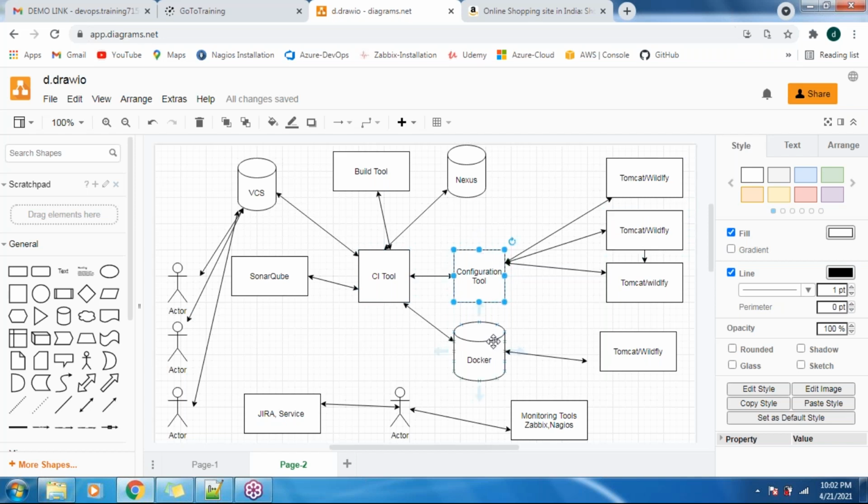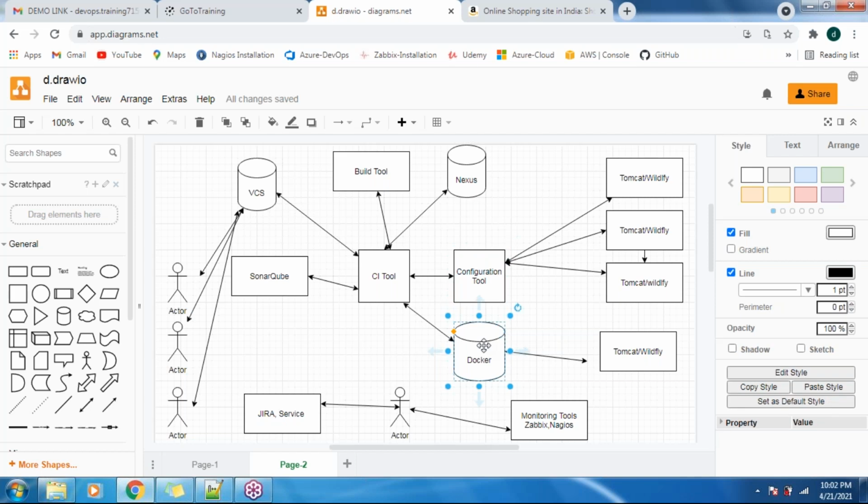Then comes Docker, as the name suggests, a containerization tool. We use Docker mainly for the microservice architecture. When we have to use it depends on how the team leads or business analysts have designed the architecture of their application. Based on that, we use these Docker containers. Most organizations are using this Docker microservice architecture. Using these Docker containers also, we can do the deployment as well.